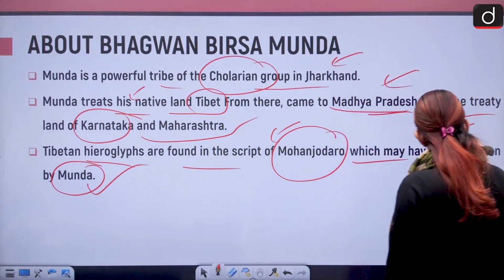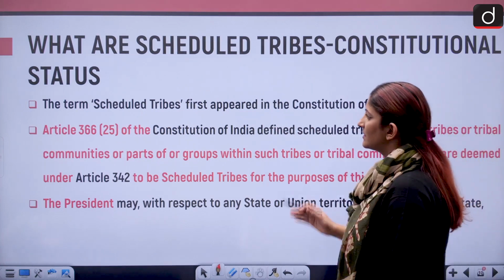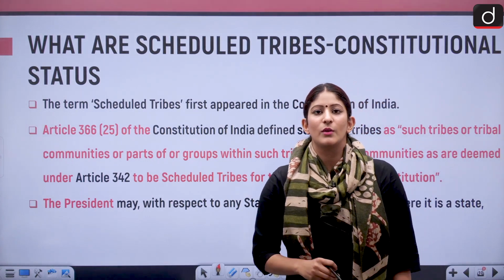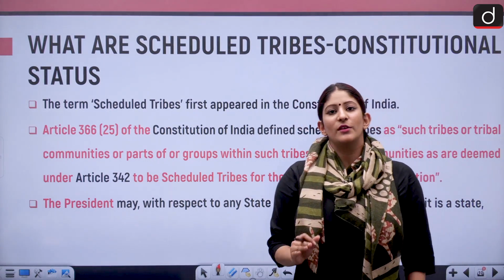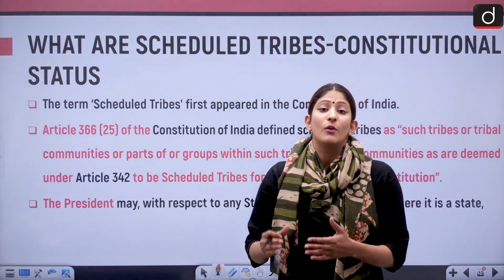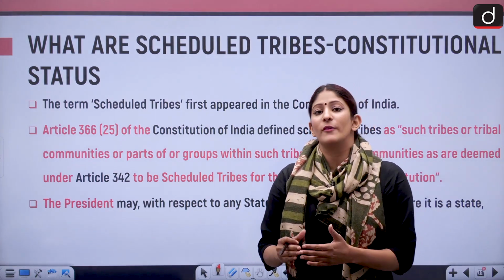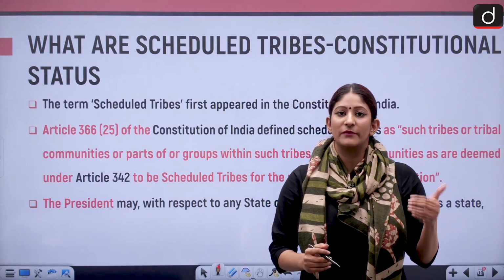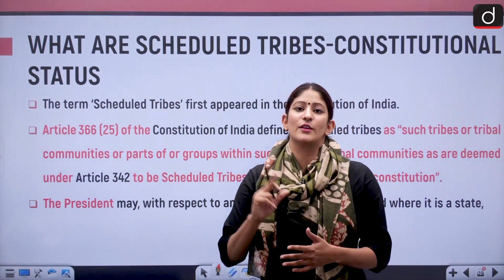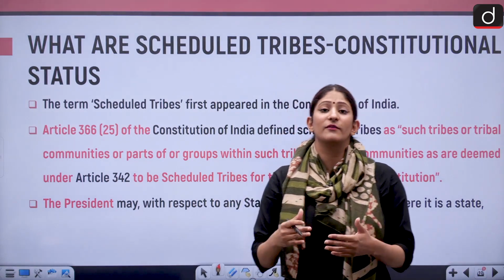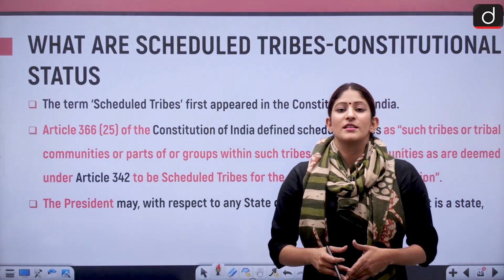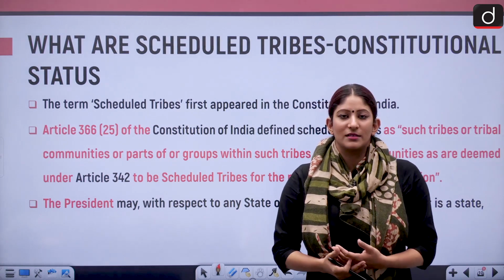Now let's move forward and talk about the status of scheduled tribes according to the constitution. In layman's terms, what are scheduled tribes? First of all, a tribe is a group which is native to a place. This group of people have been residing in a specific region since the very beginning, and in India they are known as Adivasis. That means residing from the very beginning, and the others who have come along are actually foreigners. So this is the layman's term for scheduled tribe.